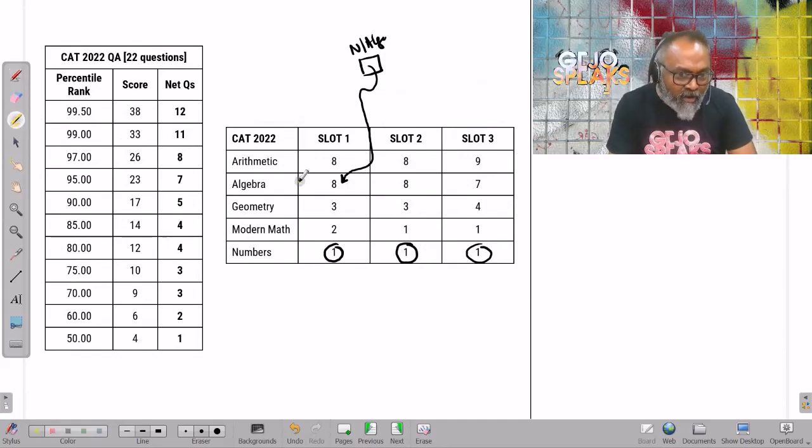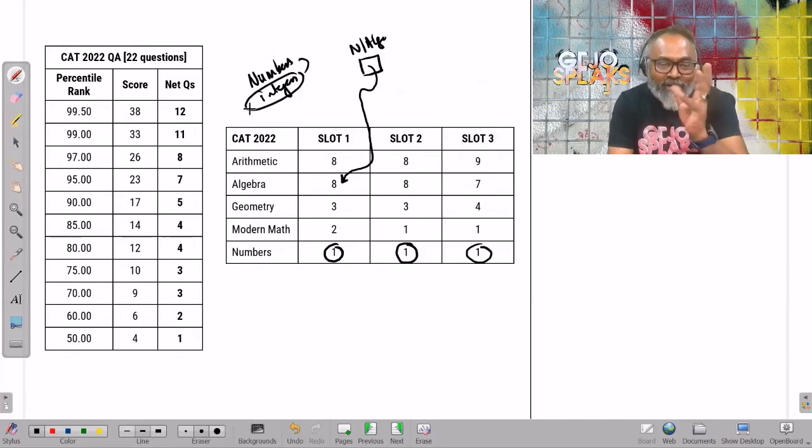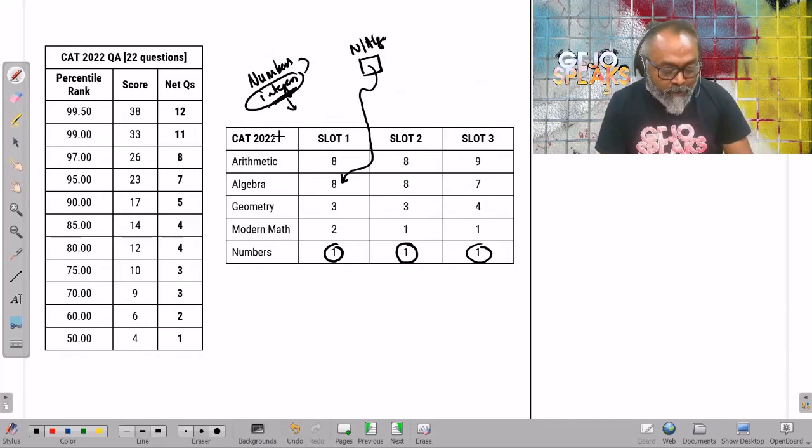Next time you see any algebra looking questions, where you're treating natural numbers in the sense of integers, that is what I'm calling numbers at this point in time, integers, positive, negative, whatever, then algebra is important. But then also think numbers: factors, multiples, patterns.